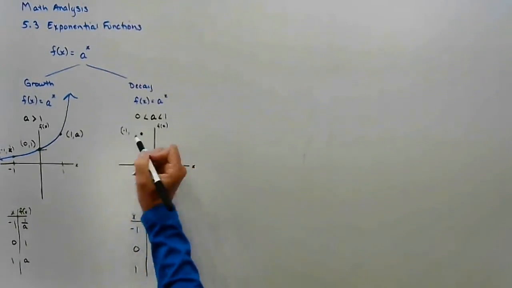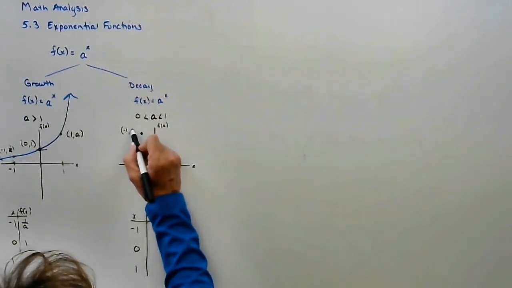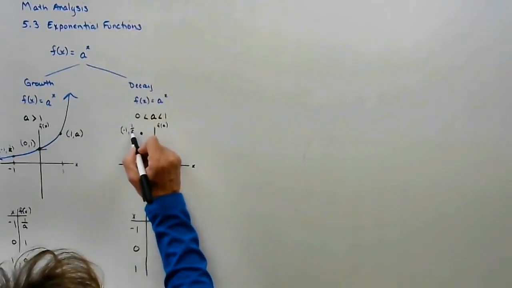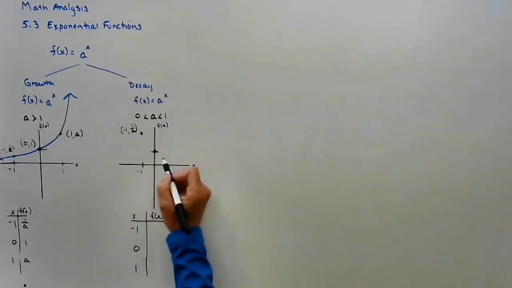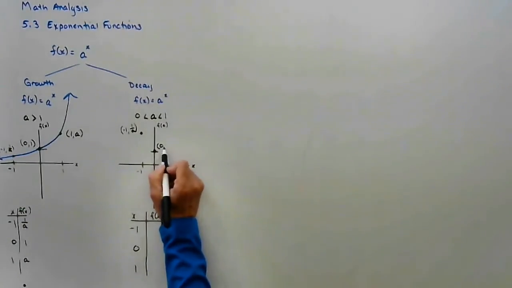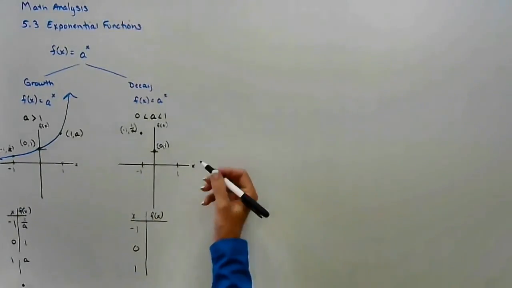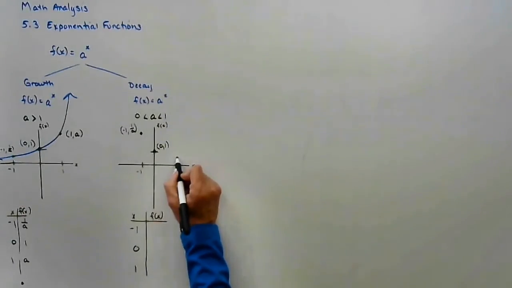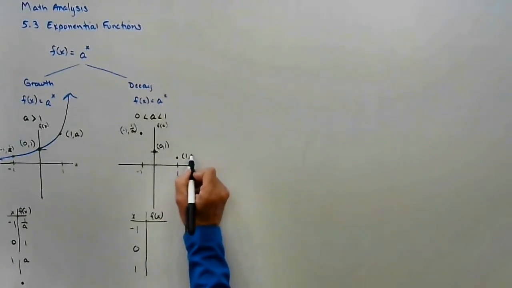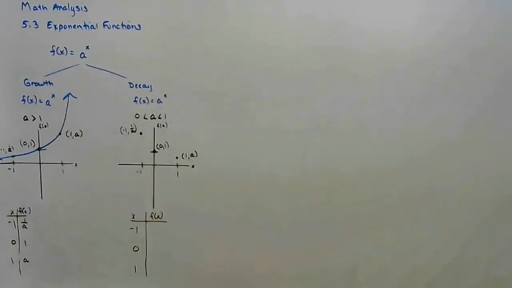So I get the point negative 1, and when I take 1/2, I get the point 1 over a. Anything to the 0 power is 1. And if I take any fraction like 1/2 to the 1 power, I just get the fraction back. But notice it's a fraction this time, so it's getting smaller. So the points are still the same.